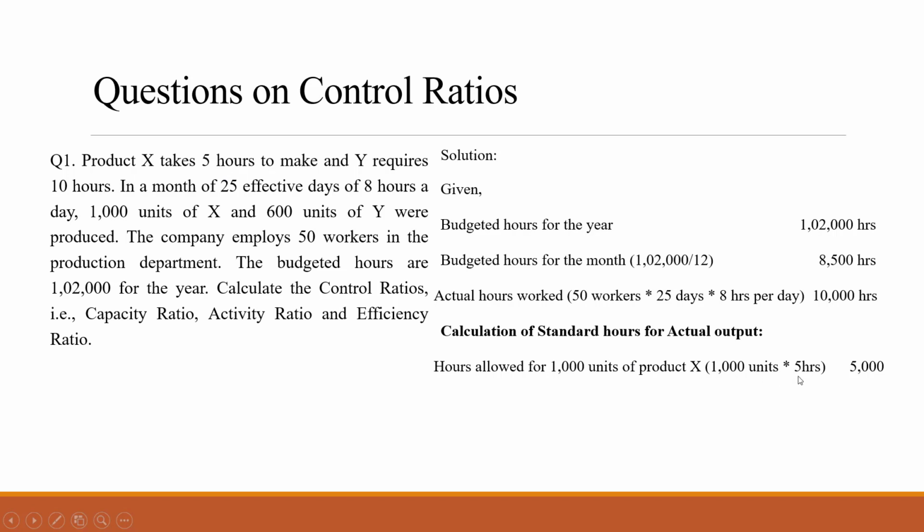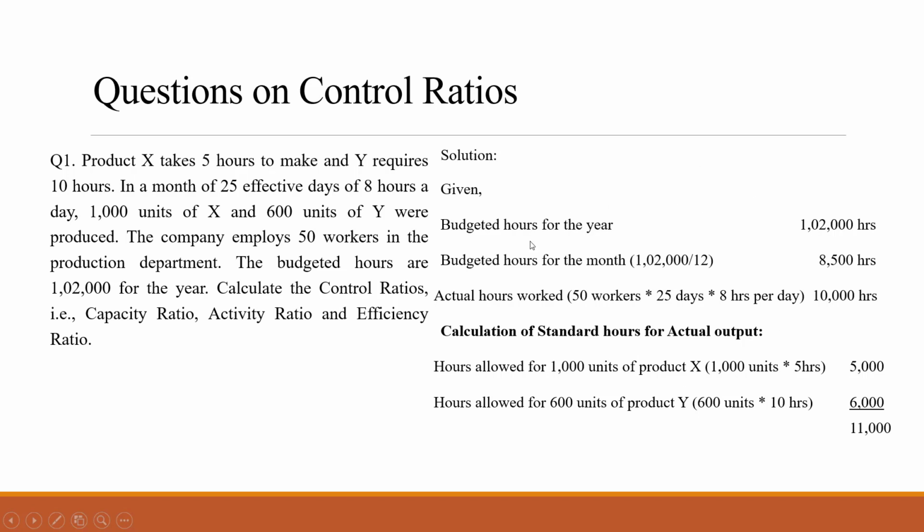So 1000 units into 5 hours they work, so 5000. Next is hours allowed for 600 units of product Y. Product Y is producing 600 units, right? For how much time they take? Y requires 10 hours, so we have to multiply with 10 hours. When you get this total, we're getting 11,000. That is the standard hours for actual output.